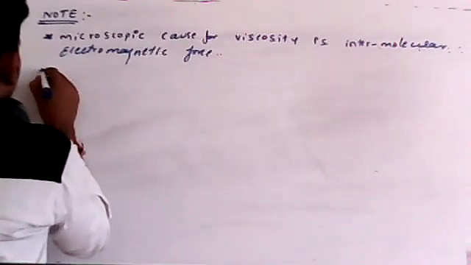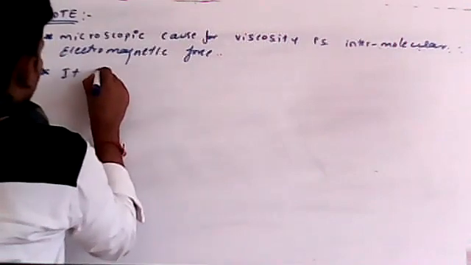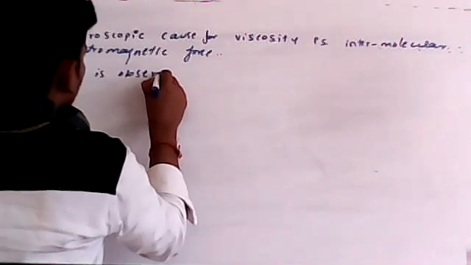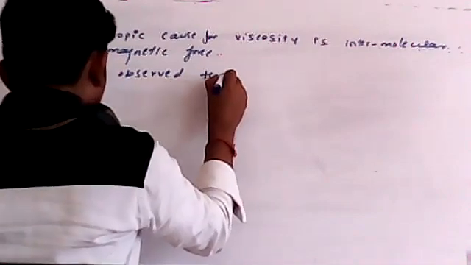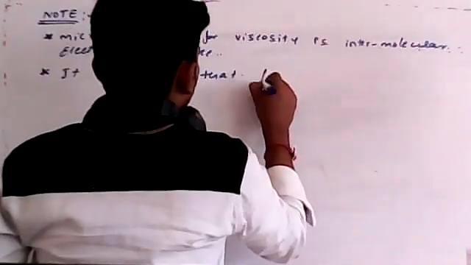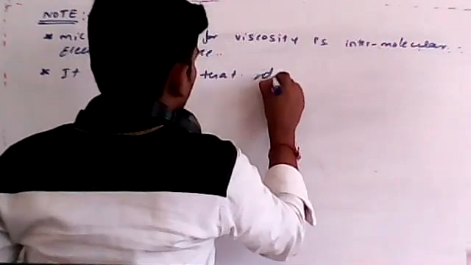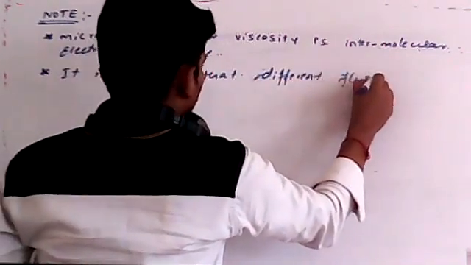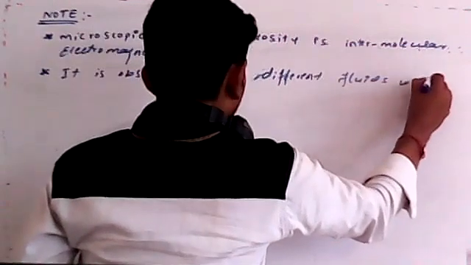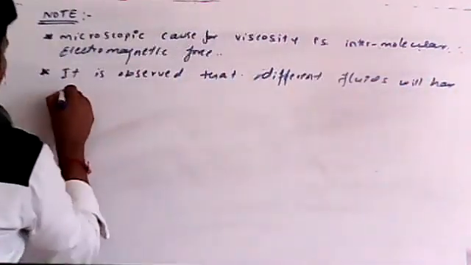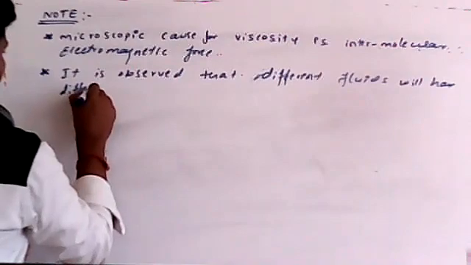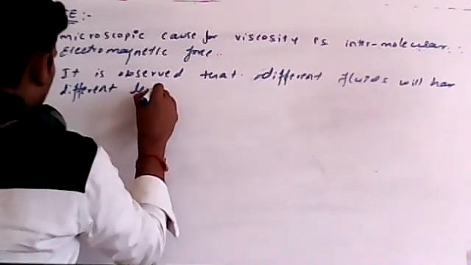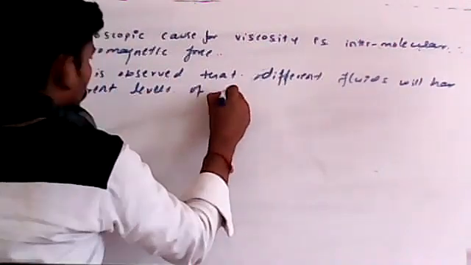It is observed that different fluids will have different levels of viscous effect.